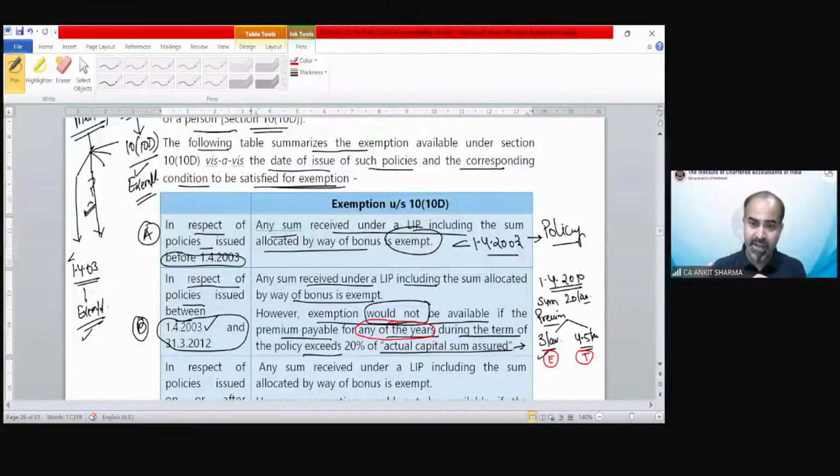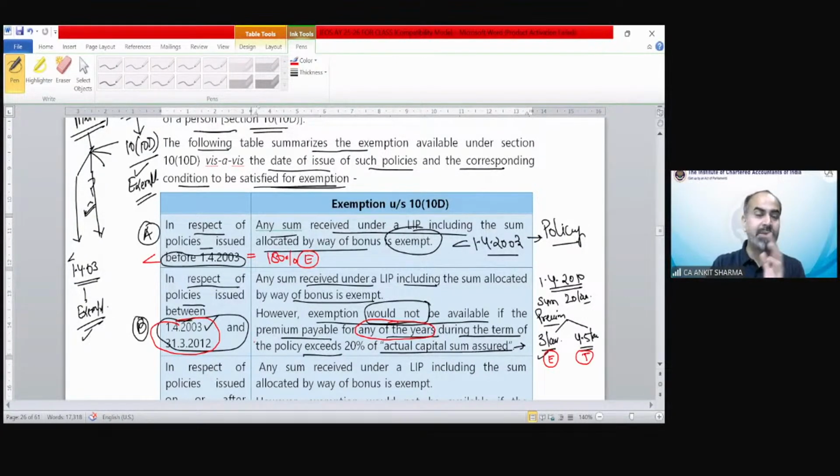The maturity proceeds are going to be taxed in full.